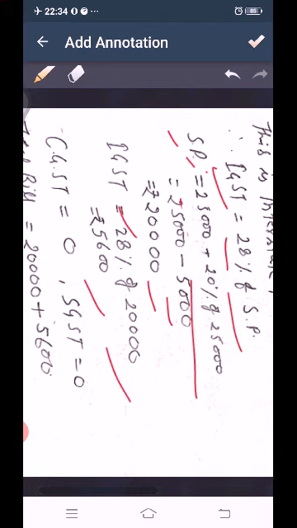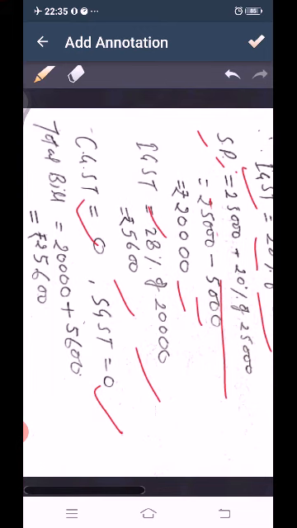Then since it is interstate, no CGST and no SGST. Both will be 0. Then total bill equals the selling price 20,000 plus 5,600 IGST. Both added, we get 25,600 rupees.